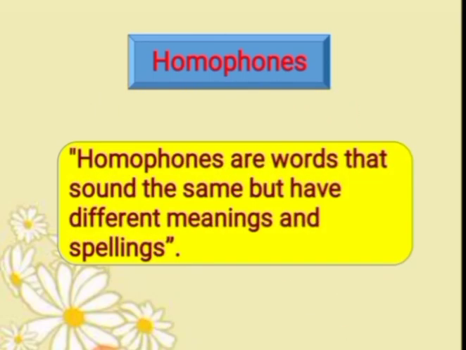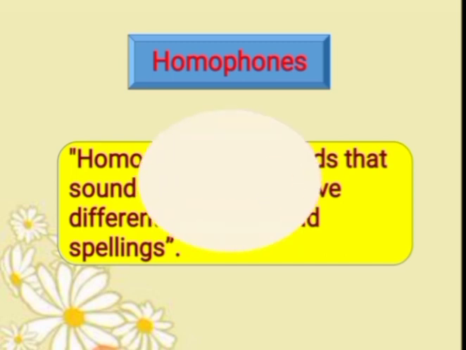Homophones are words that sound the same but have different meanings and spellings. What is the definition of homophones? Homophones are words whose pronunciation is the same, whose sound is the same, but their spellings are different and their meanings are also different. Let us explain homophones through some examples. Let us have the first example.